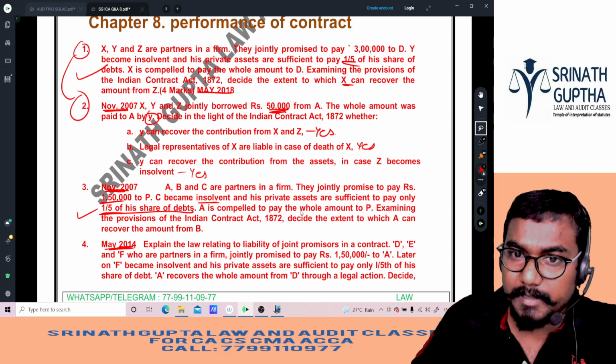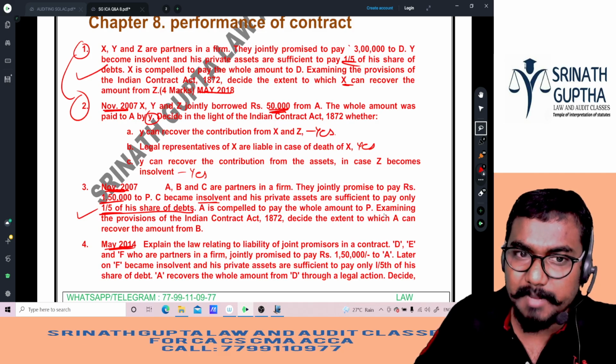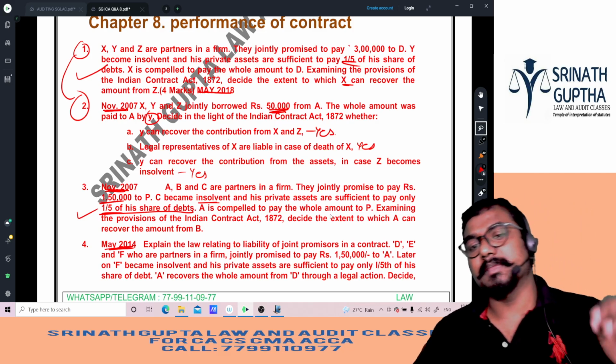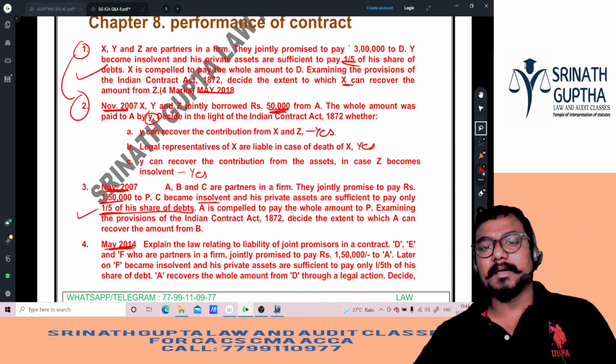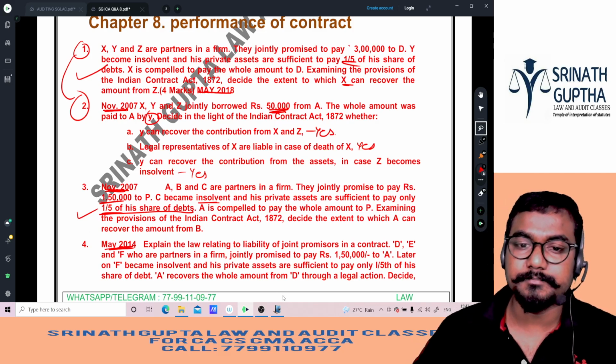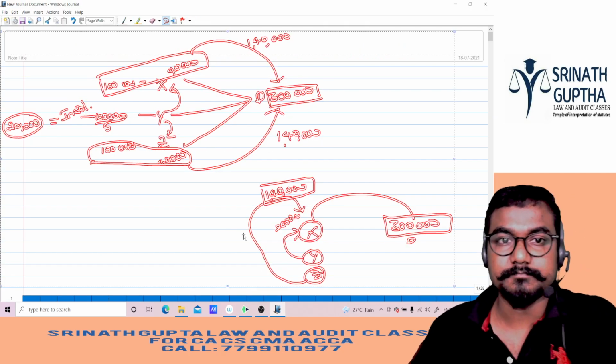A was compelled to pay the whole amount to P. Examining the provisions of the Indian Contract Act, decide to what extent A can recover from B. So how much can we recover? That is 1,50,000 here. I'll explain.